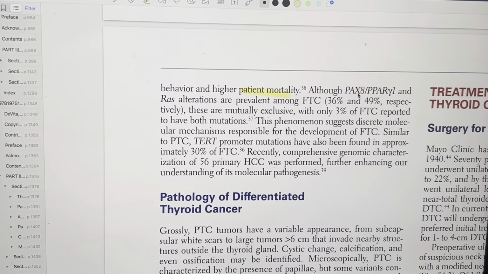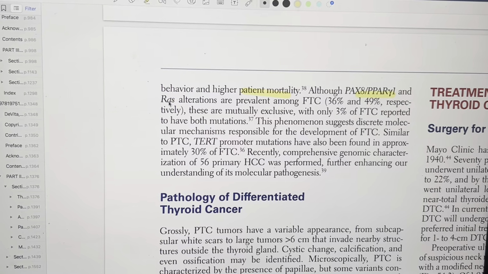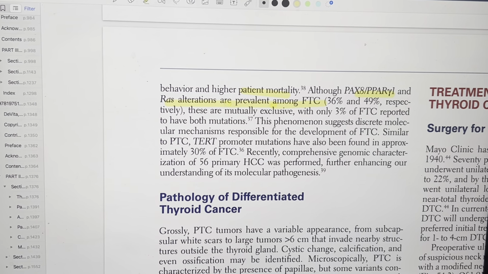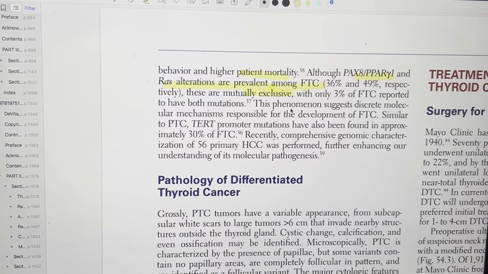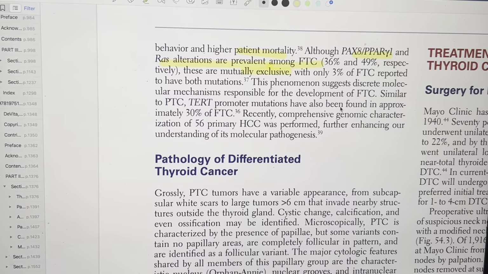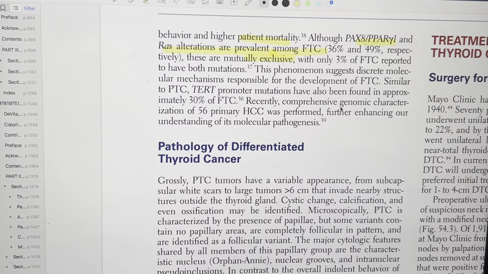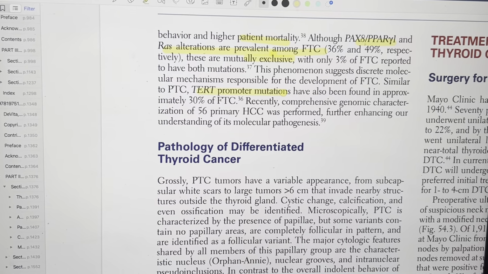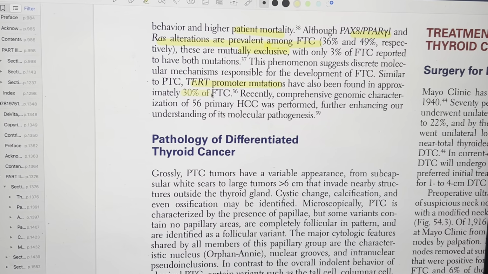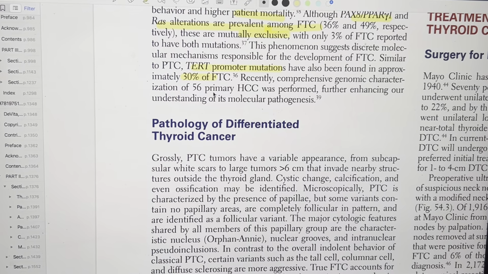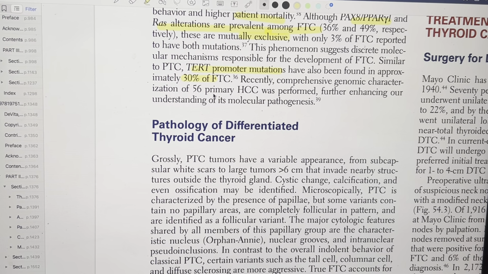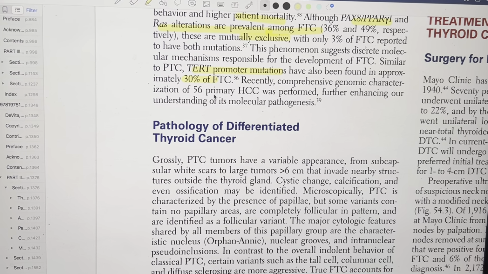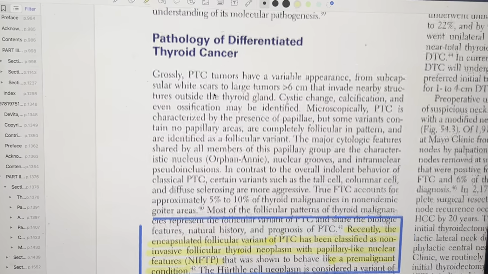Although PAX8-PPAR gamma 1 and RAS alteration are prevalent in the FTC, these are mutually exclusive, and only 3% of FTC reported both mutation. And this phenomenon suggests the discrete molecular mechanism responsible for the development of FTC. Similar to PTC, TERT promoter mutation have also been found in approximately 30% of the FTC. And recently comprehensive genomic characterization of 56 primary Hurthle cell carcinoma was performed, further enhancing our understanding of this molecular pathogenesis. So pathology of the differentiated thyroid cancer.